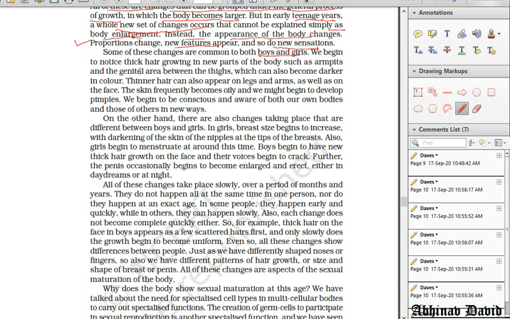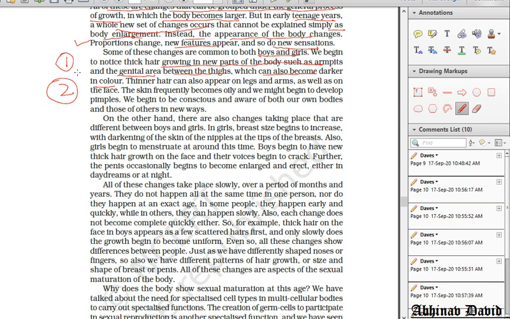Number one, write the heading: secondary sexual characteristics common in both boys and girls. Thick hair growing in new parts of the body such as armpits and the genital area, that is between the thighs, which can become darker in color. This is the first change taking place, the growing of hair under the armpits and in the genital area. This is a common characteristic in boys as well as in girls.